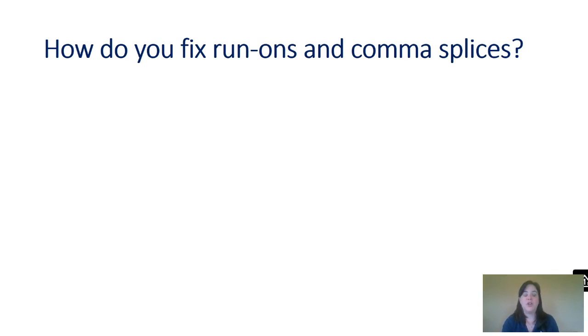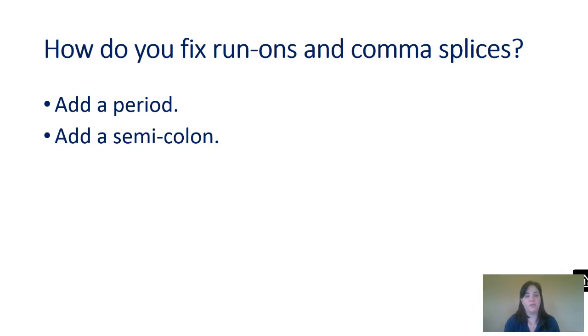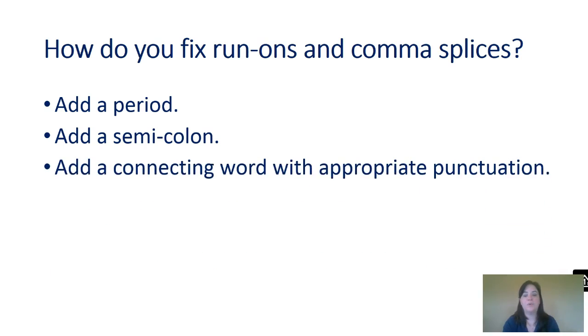So, we know what comma splices and run-ons are, and we know how to find them. So how do we fix them once we've identified them? Well, let's look at a couple ways. You can add a period to where the first sentence ends. Instead of adding a period, you can add a semicolon. Or the third way is to add a connecting word with an appropriate punctuation.